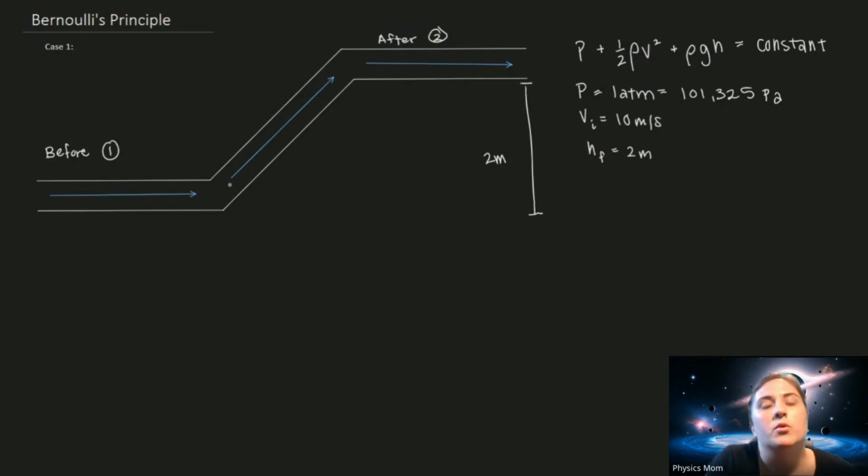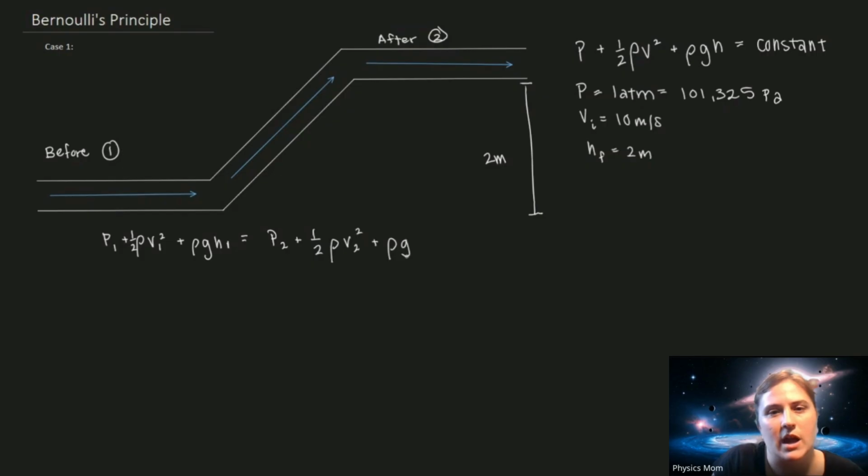What Bernoulli's principle states is that the pressure at 1, plus 1/2 the density times the velocity at 1 squared, plus the density times gravity times the height at 1, is all equal to everything in the case of 2, the after scenario: P2 plus 1/2 rho V2 squared plus rho g h2.